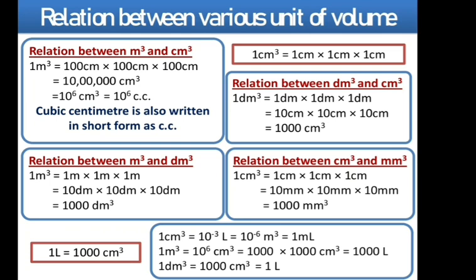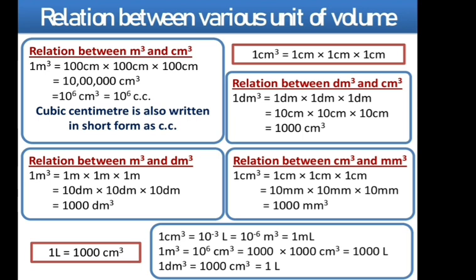Now 1 meter cube is equal to 10 to the power 6 centimeter cube. So we can write it as 1000 into 1000 centimeter cube. Okay. So this 1000 centimeter cube is nothing but 1 liter. So in place of 1000 centimeter cube, we can write 1 liter. And 1 into 1000 is what? 1000. So we can directly write it as 1000 liter. So what we are going to get? We are going to get that 1 meter cube is equal to 1000 liter.